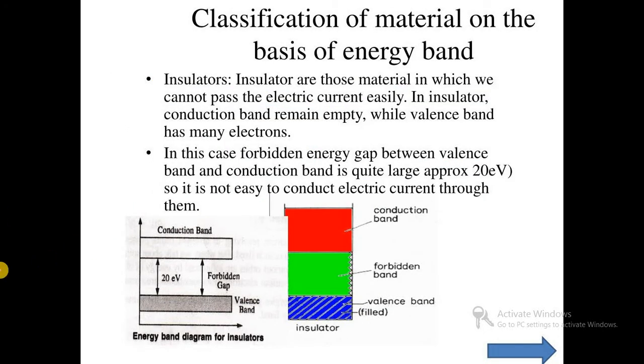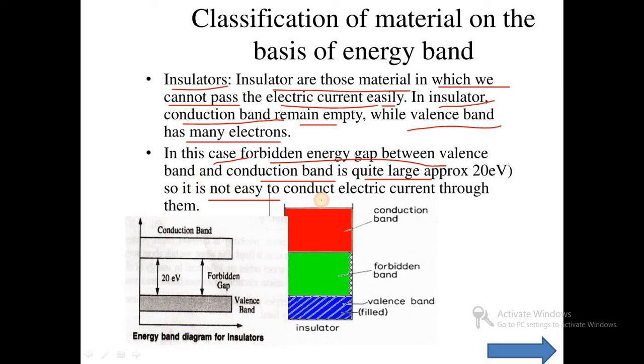And lastly, in the case of an insulator, that is, insulators are those materials in which we cannot pass electrical current easily. In an insulator, the conduction band remains empty while the valence band has many electrons. In this case, the forbidden energy gap between the valence band and the conduction band is quite large, so it is not easy to conduct electrical current through them.